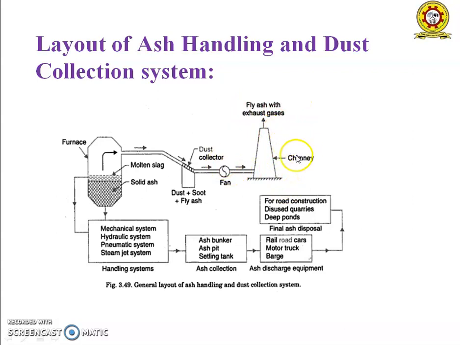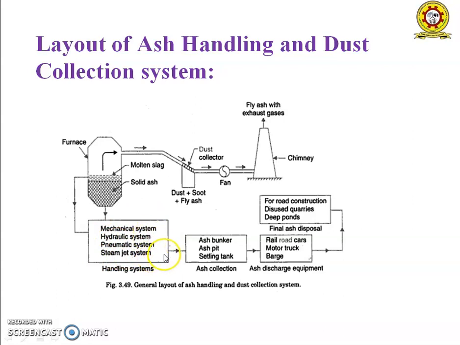If we take this block diagram, from the furnace, the molten solid ash comes out. The solid ash can be removed by mechanical, hydraulic, pneumatic and steam jet systems.